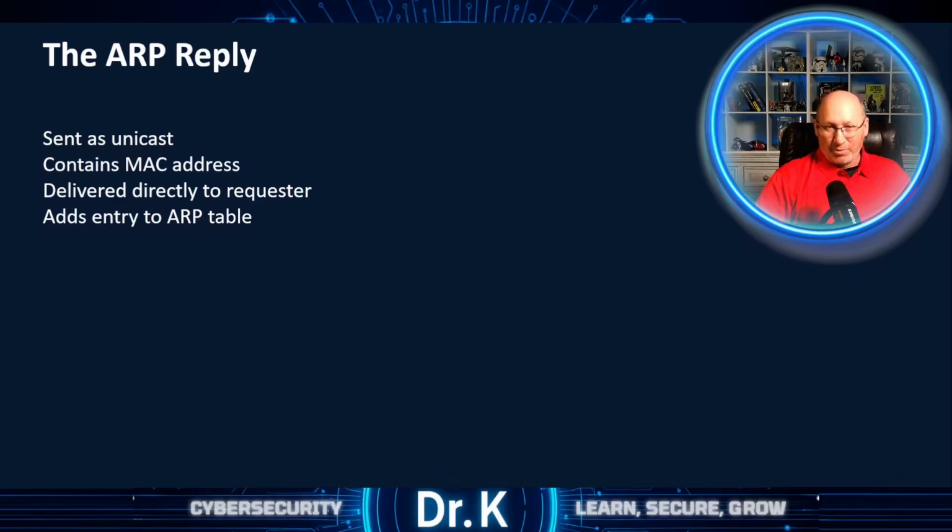The reply is not a broadcast. It's sent directly back to the requester as a unicast frame. Inside that reply is the MAC address corresponding to the requested IP address. The requesting device then updates the ARP table, storing the mapping for future use. This prevents unnecessary repeated broadcasts and keeps the traffic very efficient. ARP is simple, but it's absolutely essential for local communication.